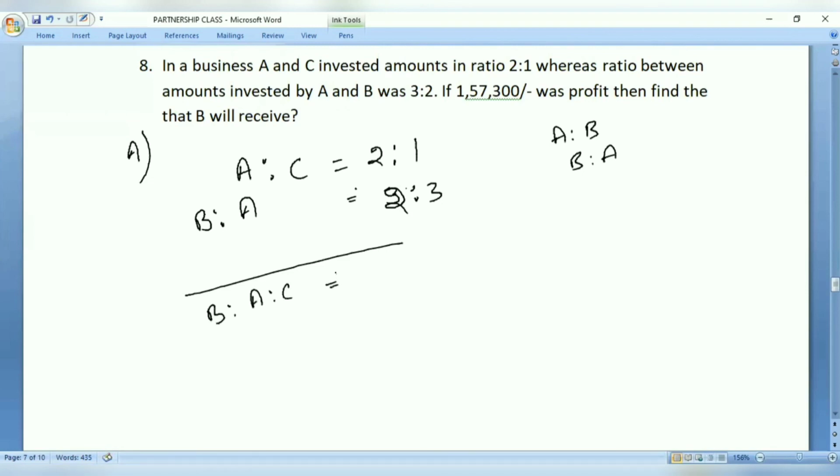Similarly, what is the case? So in this case, 2 multiplied with 2, that becomes 4. Then 3 multiplied with 2, it becomes 6. Then 3 multiplied with 1, it becomes 3. So 4 is to 6 is to 3. Now, if you want to calculate the B's share will be 6 components out of 13 components, and the total profit is